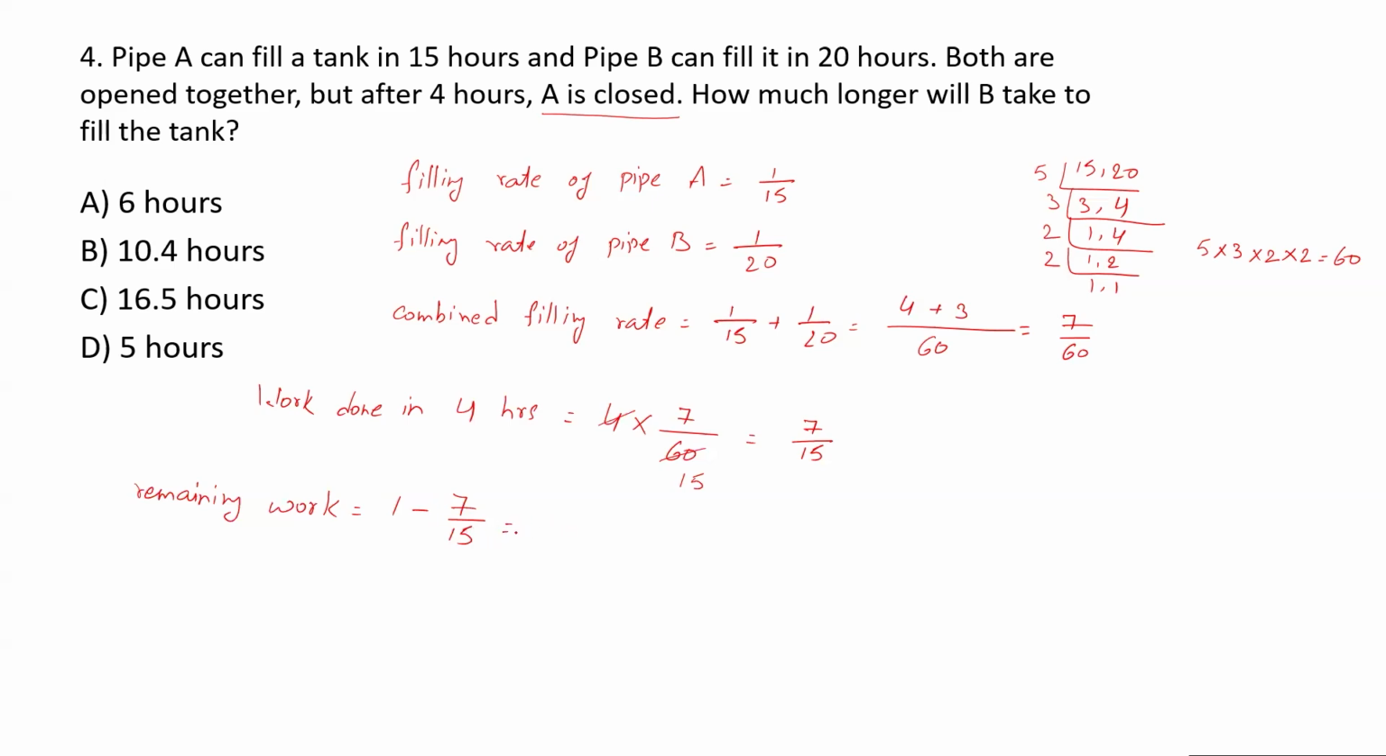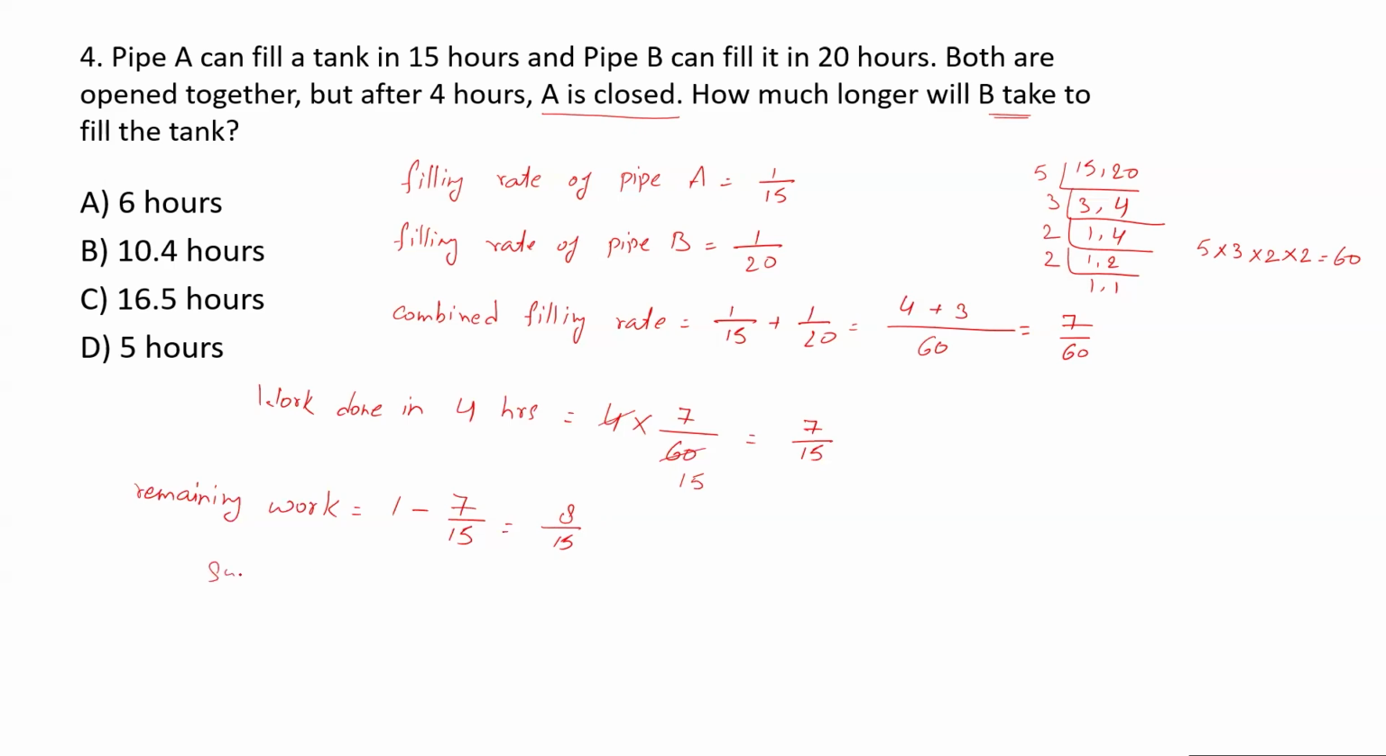So again, if you take the LCM and solve it, you will get 8 upon 15. So this much work is remaining. Means this much part of the tank you have to fill. Now they are asking, to fill 8 upon 15th of the tank, how much longer will B take, because A is closed now? So you have to calculate the time.